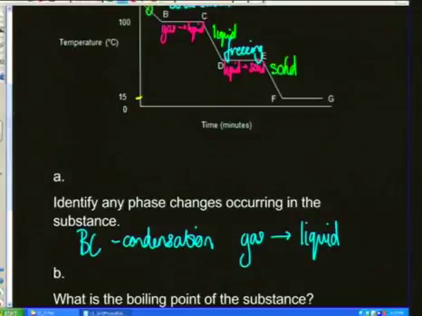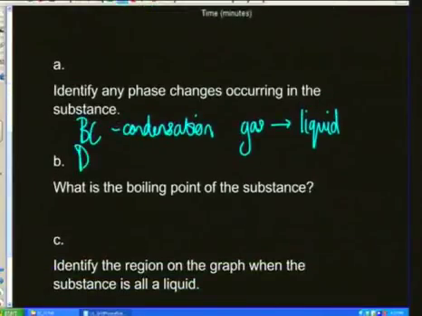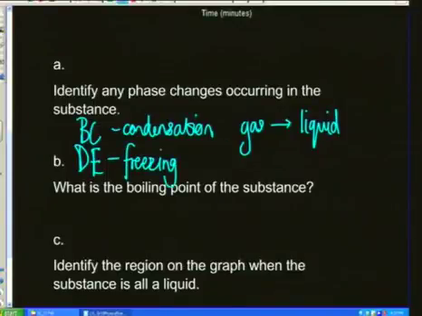So that was D to E on the graph, DE, because recognize, they're saying identify phase changes, it would be freezing. And that is going from a liquid to a gas.